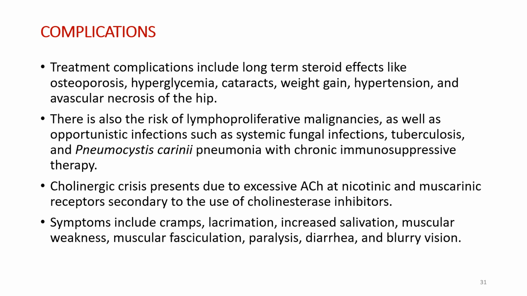We have to know some points about LEMS, that is Lambert-Eaton myasthenic syndrome. In this also weakness is present because of the weakness of the skeletal muscles. So what is the difference? LEMS is also a neuromuscular junction disorder. So it is also an NMJ disorder, but this may be present as a paraneoplastic syndrome or a primary autoimmune disorder.